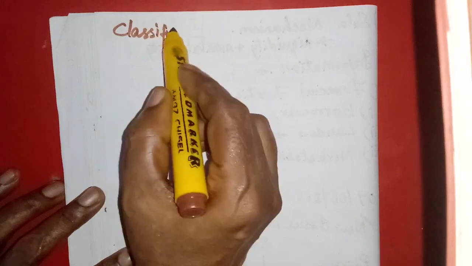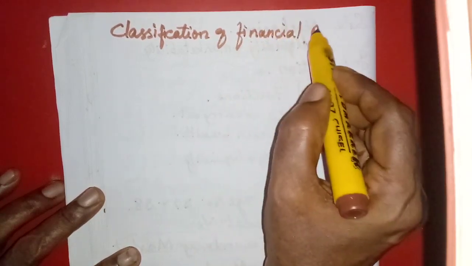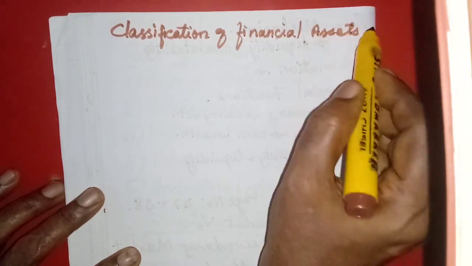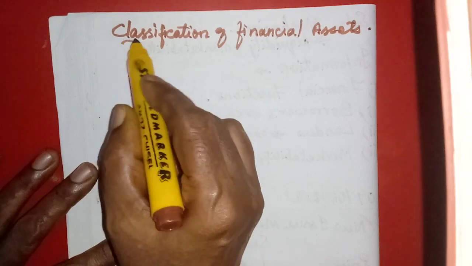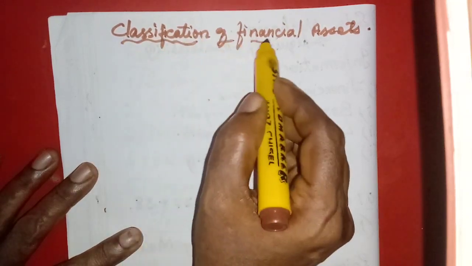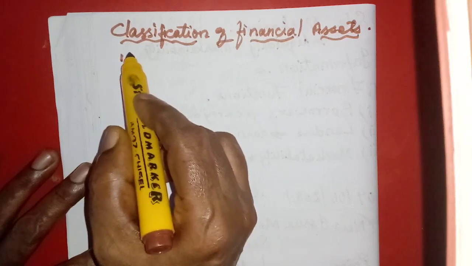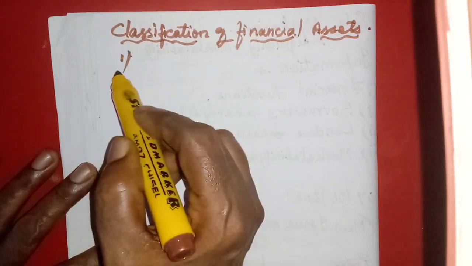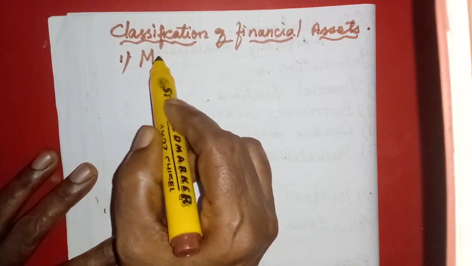Now we are going to learn about the classification of financial assets. Only one classification is given here, though there seem to be many classifications. It is on the basis of whether it can be marketed: marketable assets and non-marketable assets.